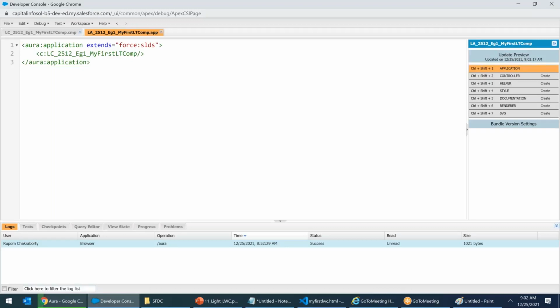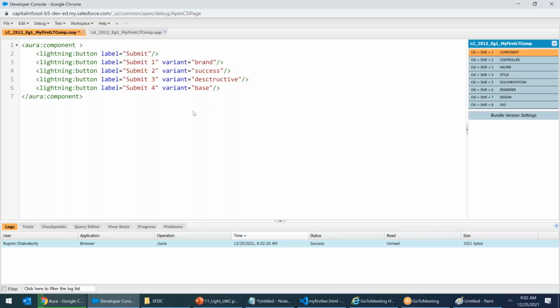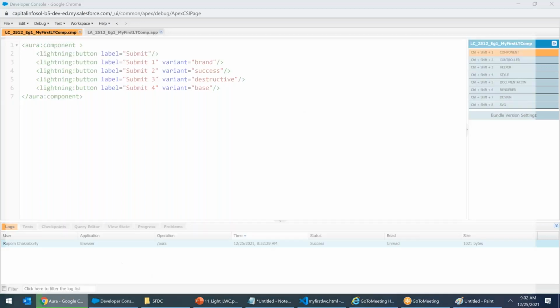Wait for the output. See, base, submit 3, submit 3. Twice I have pasted. Did I paste it twice? Destructive spelling was wrong. Here I'll say button 4. What is the output we got? Button 3, button 3. Control S. Did I get a red button? No. Destructive. Control S. I go ahead and refresh the page.